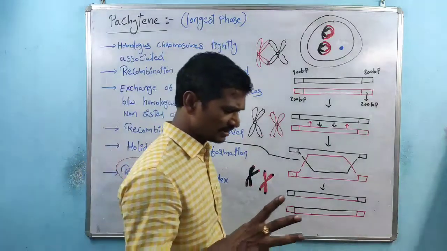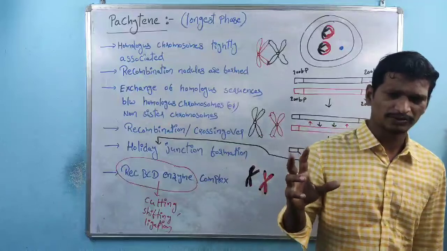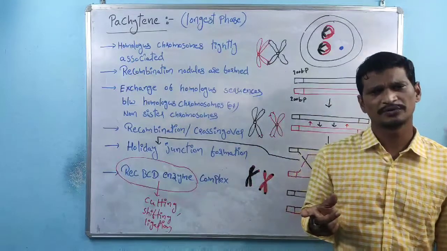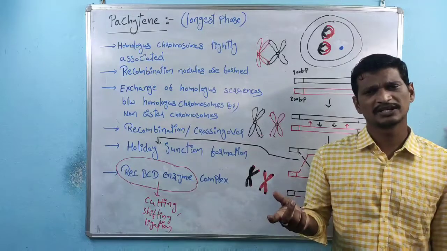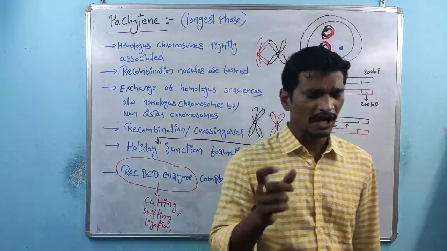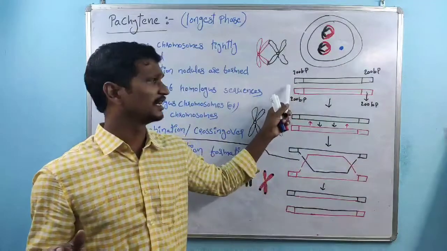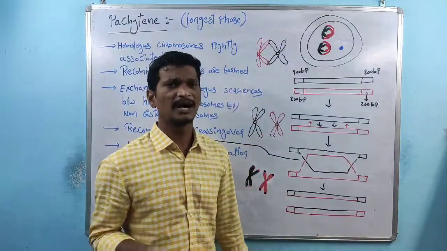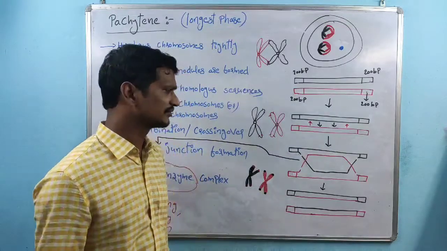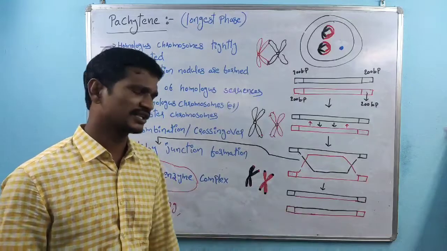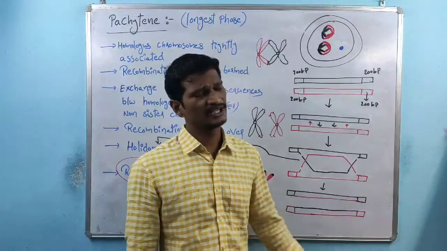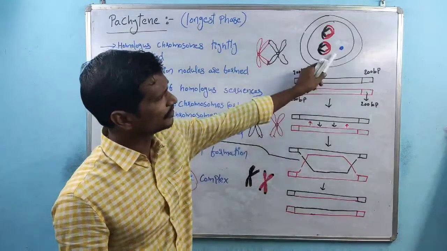Within the packaging stage, the homologous chromosomes or non-sister chromosomes are tightly attached. Recombination nodules are formed, and exchange of the genetic material occurs by the REC-BCD enzyme. There is Holliday junction formation, and identical sequences are present only at the margins. The center DNA sequence is always different. So finally, exchange of the genetic material occurs, and that exchange supports evolution and adaptation. I already said the nucleolus is present.